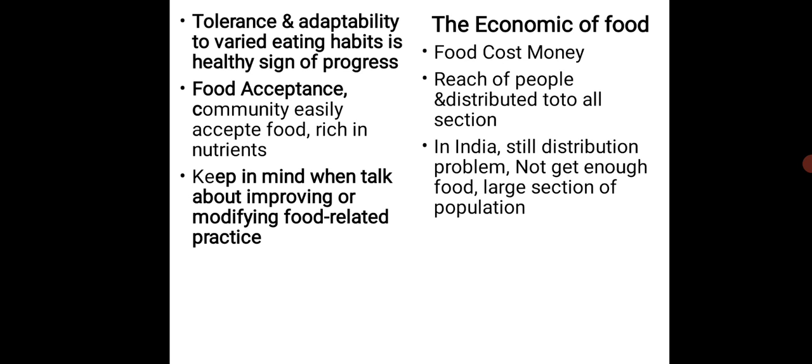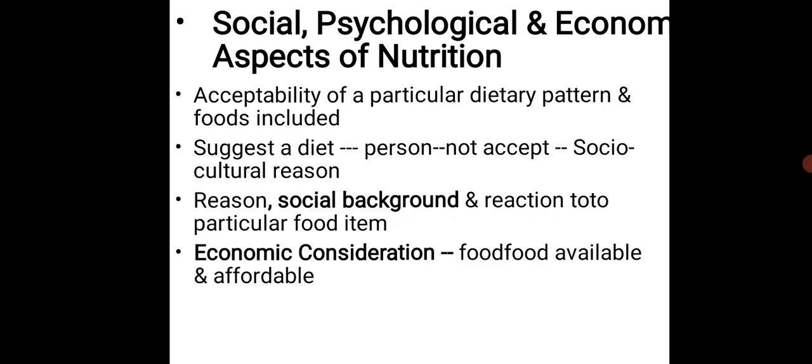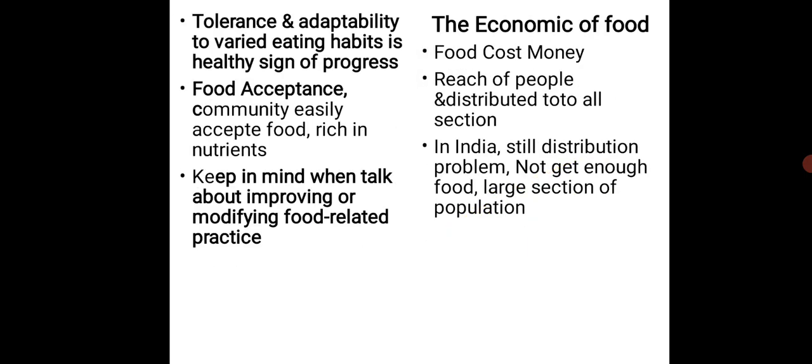The economics of food is about the cost, the money. Food cost or money, you can say. Food has to reach the people and be distributed to all sections of the country. In India, distribution is still a problem, and a large section of the population does not get enough food.